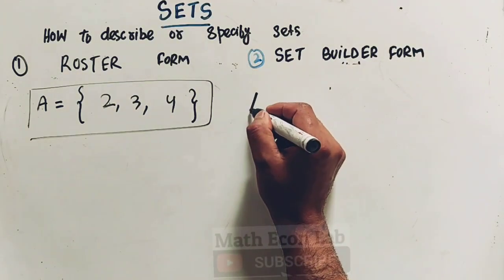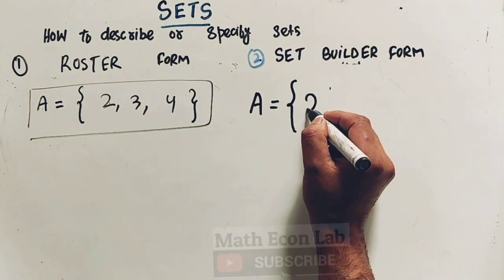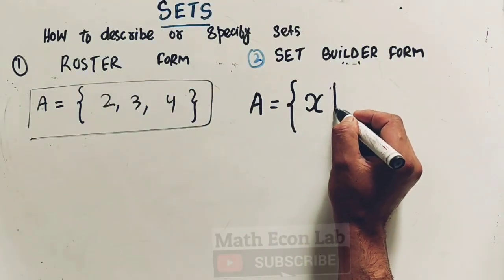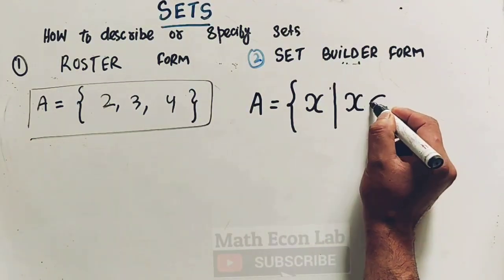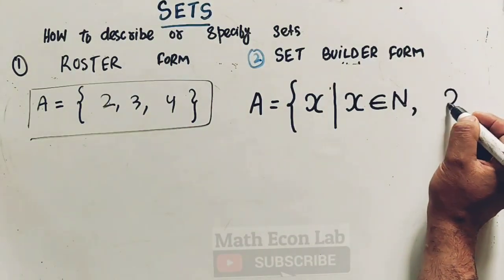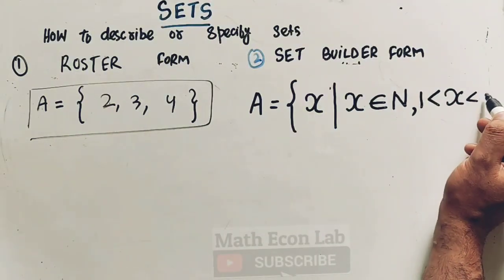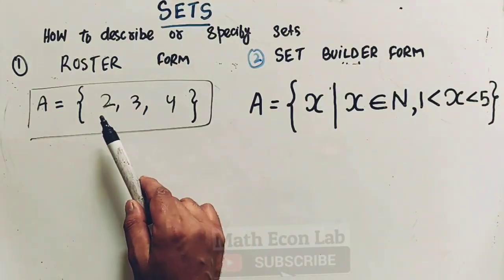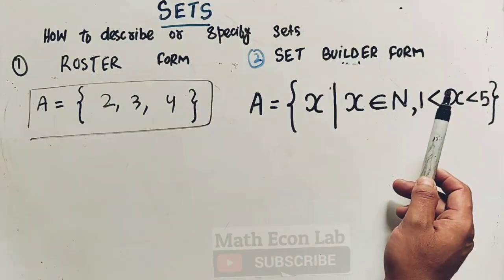We have A is a set, then we take curly brackets, and we define the variable x. We say the set of all x such that, now what is the rule here? The rule is that x belongs to natural numbers and x lies between 1 and 5. So we can write it like this: x is greater than 1 but less than 5, and we enclose it with curly brackets. Given this roster form, we have converted it into the set builder form. So what did we do here?